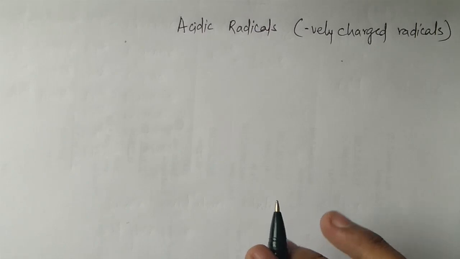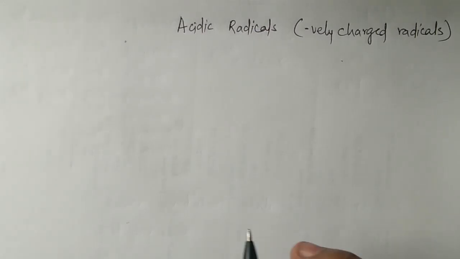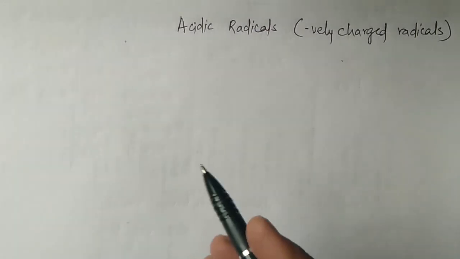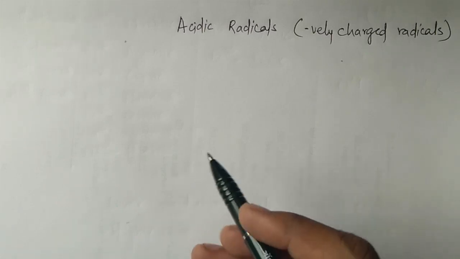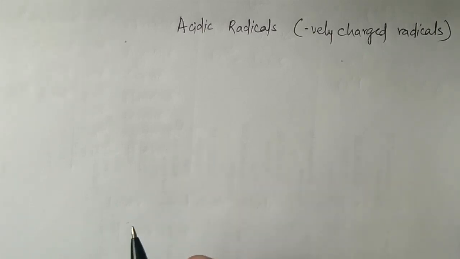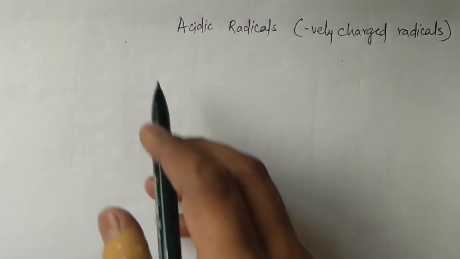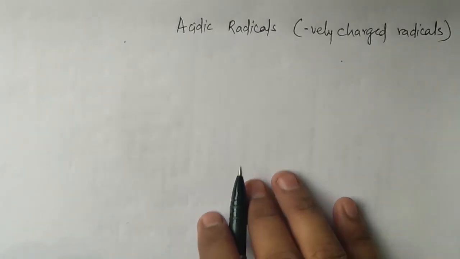For this we need to understand the tendency of non-metals. Basic radicals were mainly seen for the metals, acidic radicals will be mainly seen for the non-metals. Now what is the characteristic of non-metals to accept the electron? Why do they accept the electron? To acquire the nearest noble gas configuration. Fine.